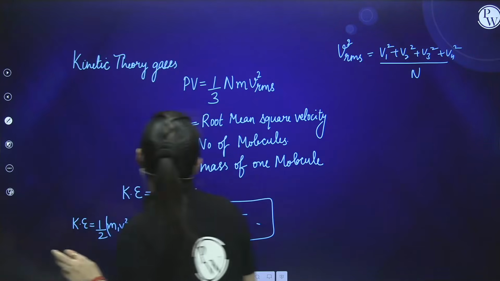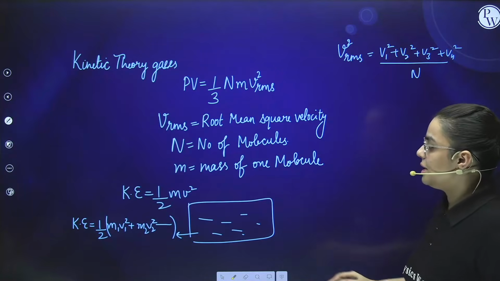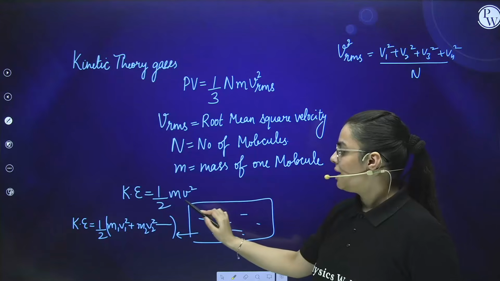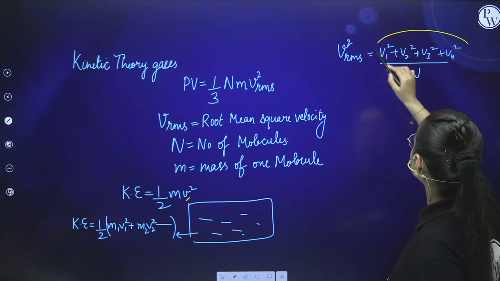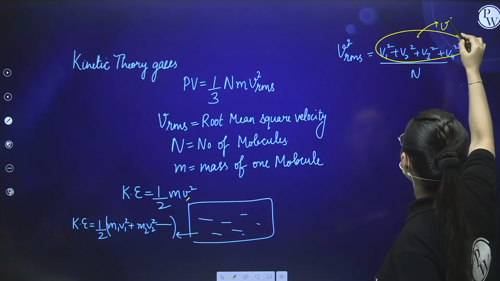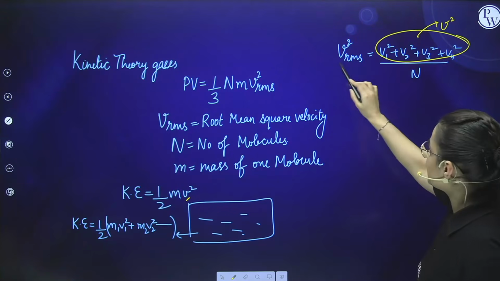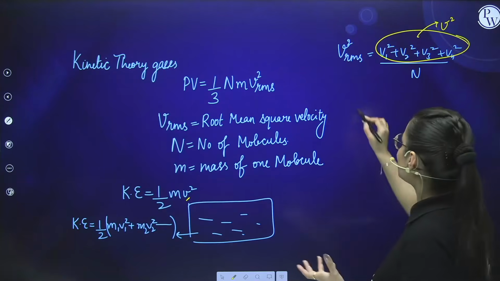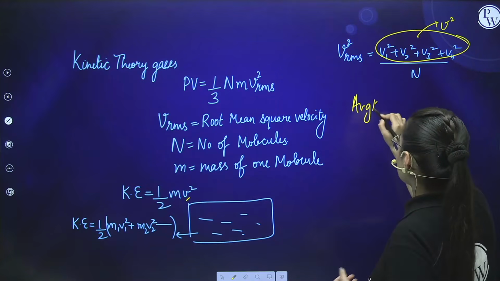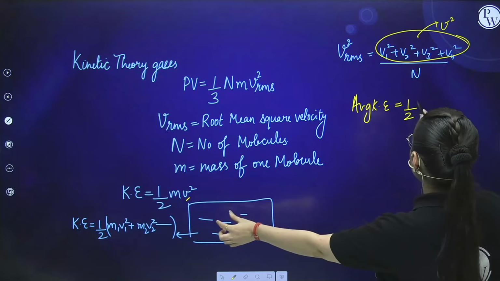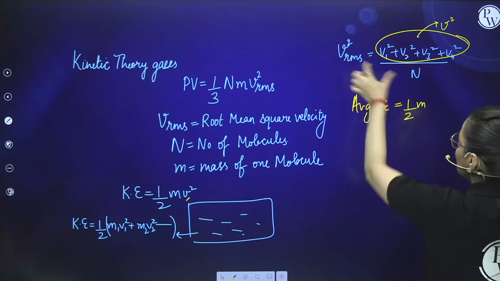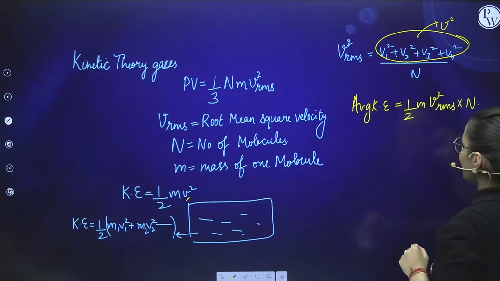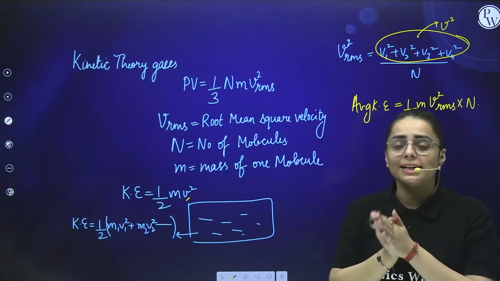Now here students, what you need to know is this. In the kinetic energy, when we are talking about a single molecule, we say half mv square. Here v square is written, but for different cases this value is equal to v square rms, so we can replace v square with v square rms into n. In this situation we can write the average kinetic energy as half into m into v square rms into n. This is our average kinetic energy.